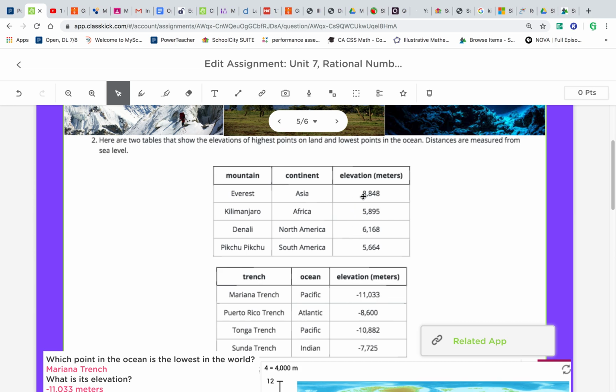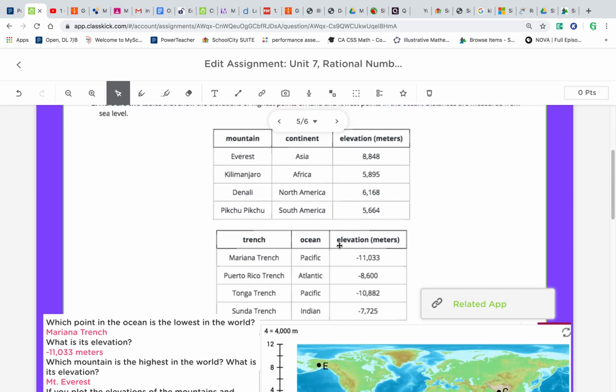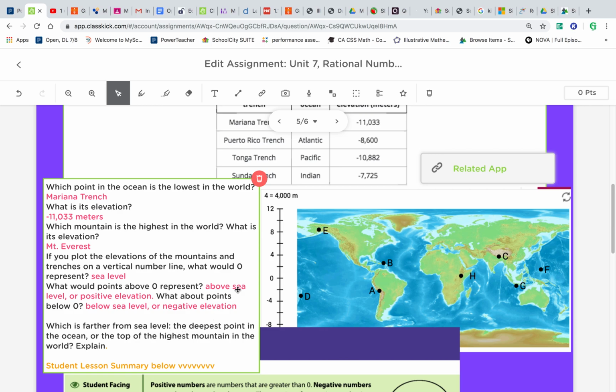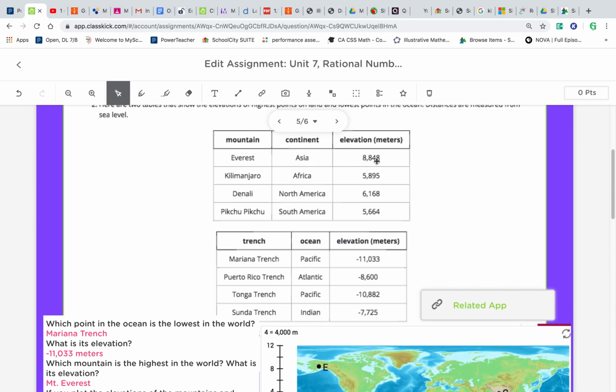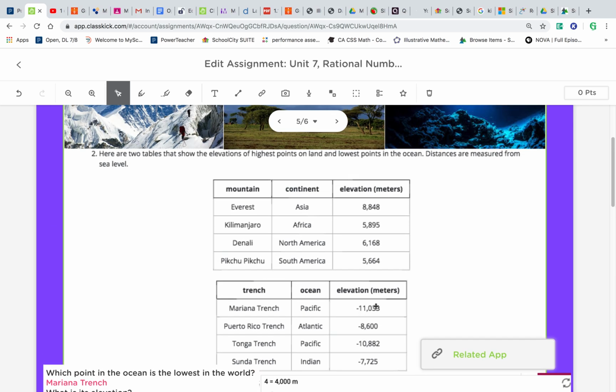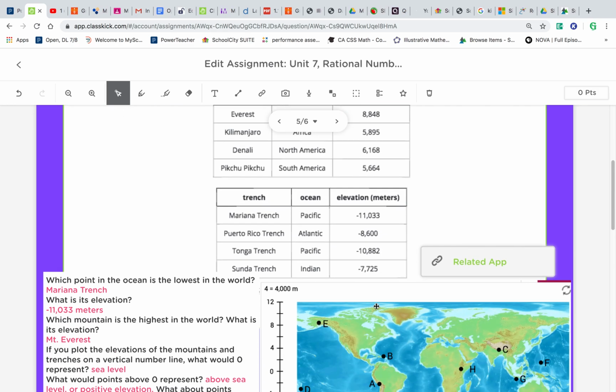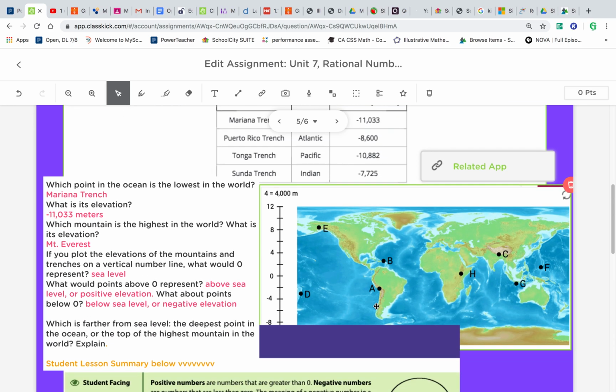Mount Everest is 8,848 meters above sea level. Okay, we already know that the highest point is higher than the lowest point, of course, but that's not what the question asks. The question asks which one is furthest from sea level or furthest from 0. Well, Mariana Trench is furthest from 0. Okay, it's 11,033 meters, so Mariana Trench is furthest from 0.